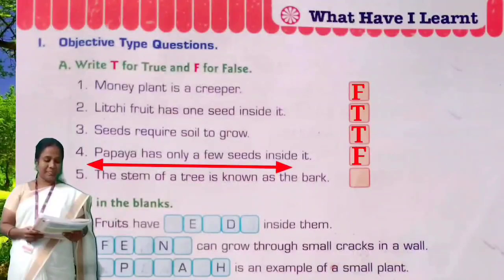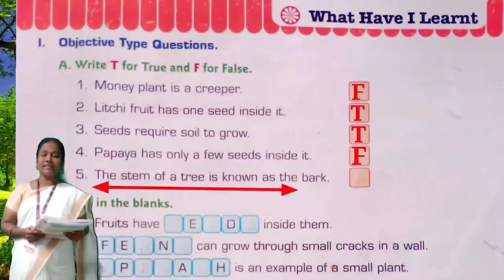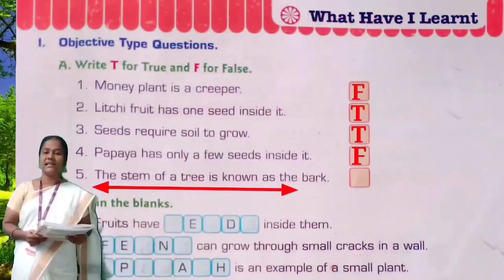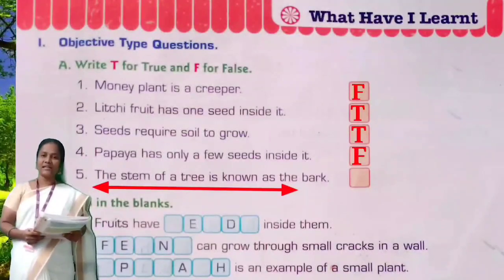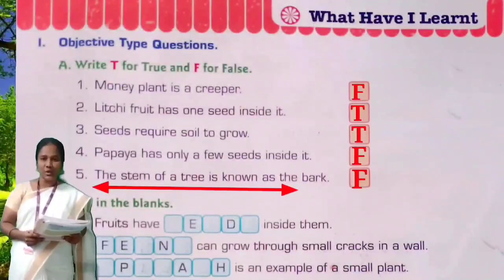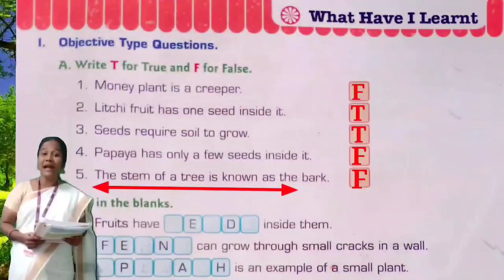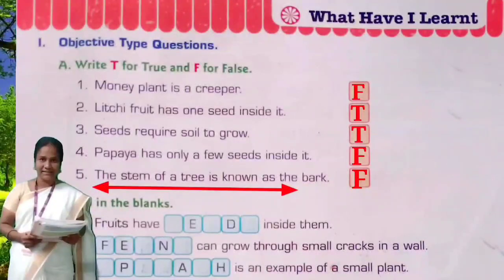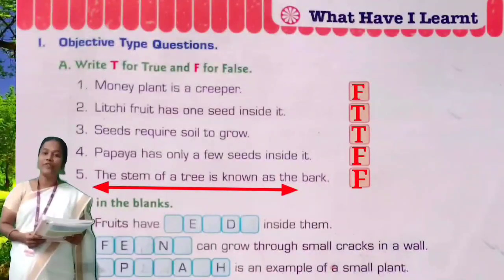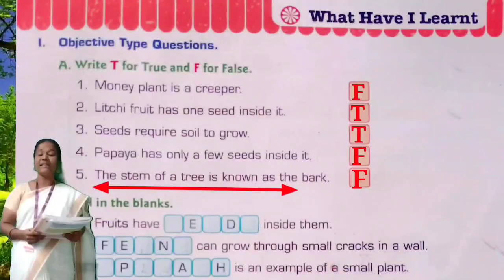Okay? Yes. Next one. The stem of a tree is known as the bark. Is it a true sentence or false sentence, children? Yes, it is a false sentence. The stem of a tree is known as the trunk, not bark. Okay, so this is a false sentence. So you have to write F.